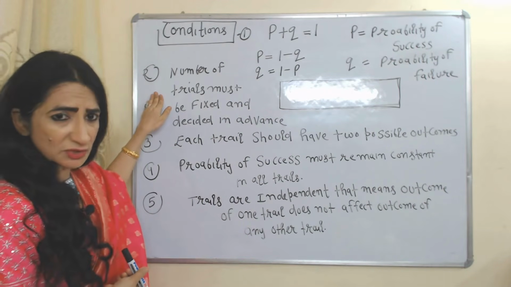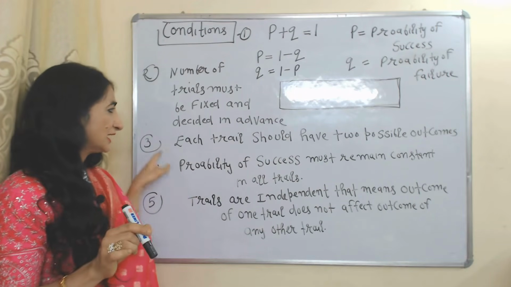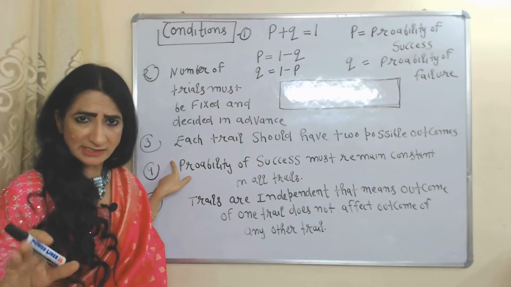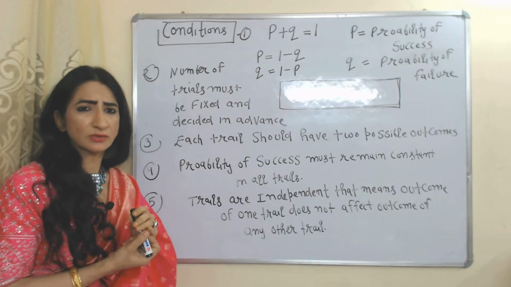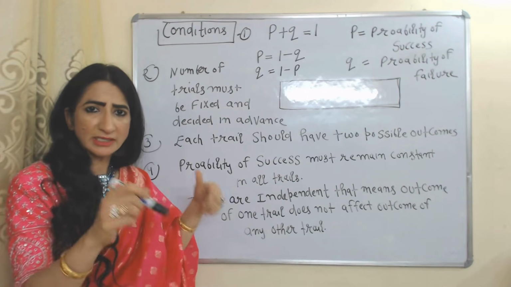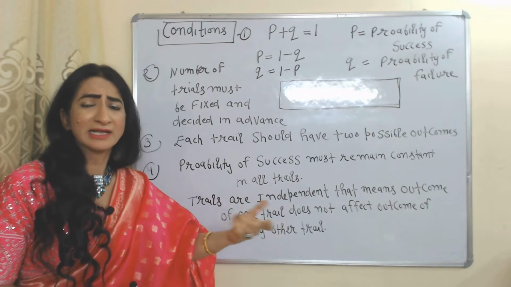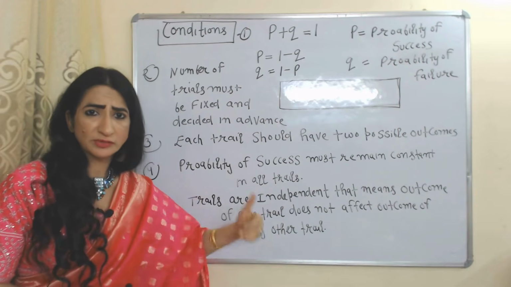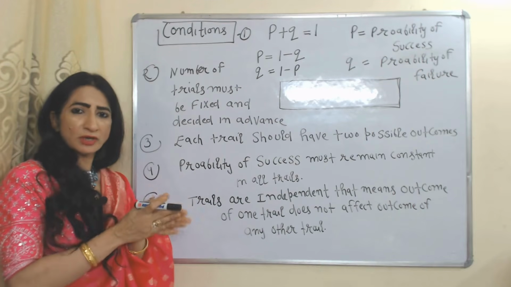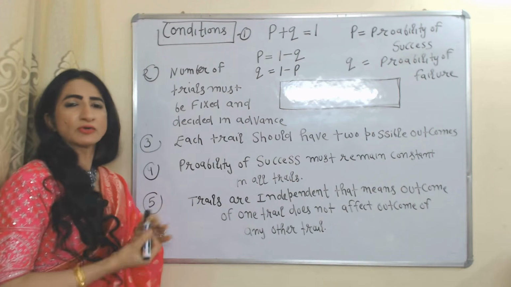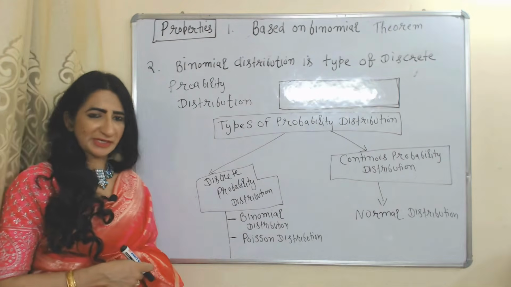In case of this distribution, the number of trials must be fixed and decided in advance. Each trial should have two outcomes, one is success, the other is failure. Probability of success must remain constant in all trials. No matter how many trials you take, the probability of success will remain constant, so you cannot change it again and again. Trials are independent. That means the outcome of one trial will not affect the outcome of another trial.